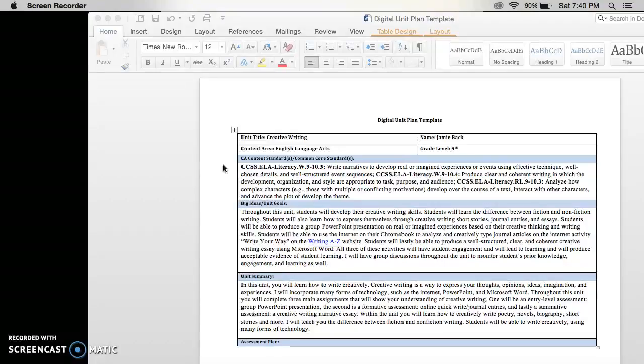Today we will be going over the digital unit plan for creative writing. This is the new unit we will be starting. And to start off, I would like to go over the California Content Standards and your Common Core Standards.